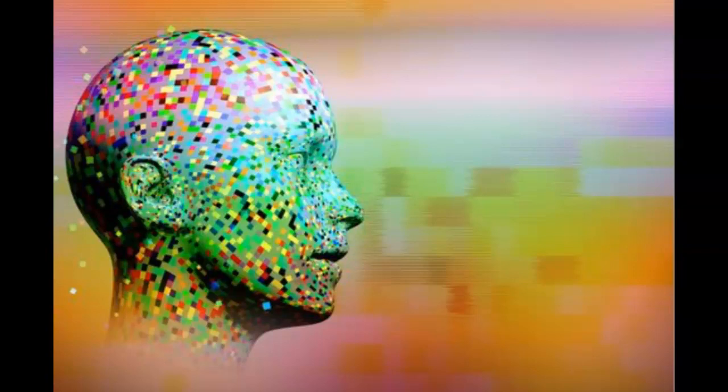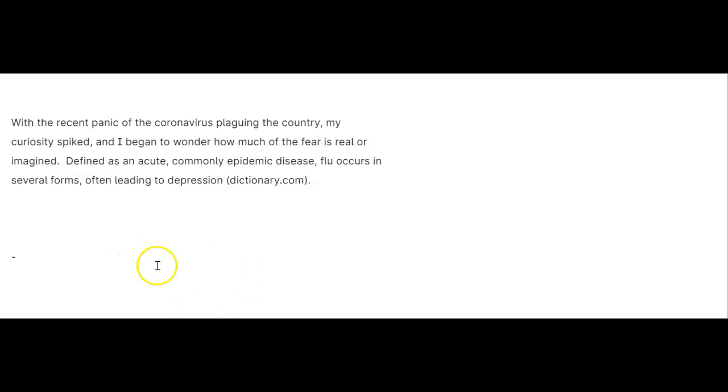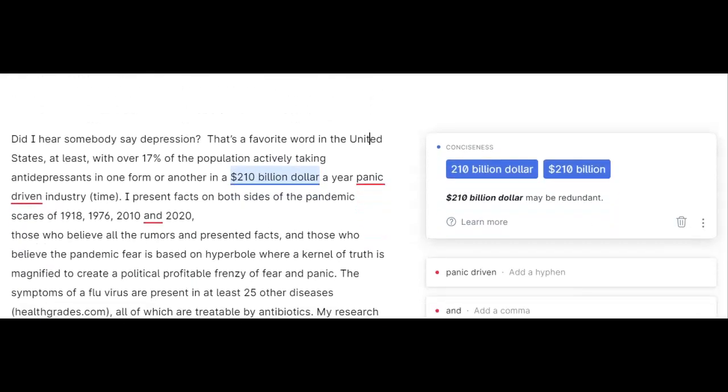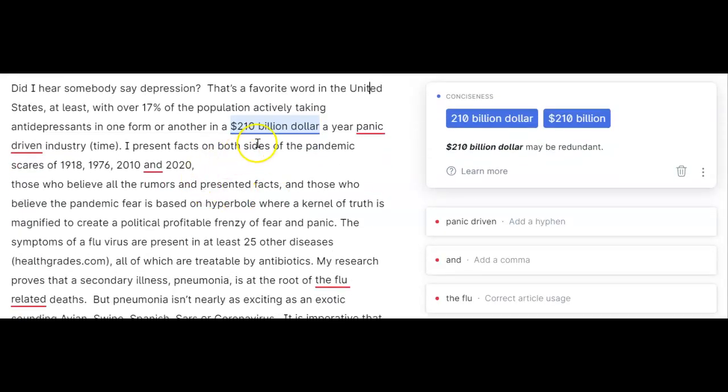Let's take a look at Grammarly. What Grammarly does is ask you to place your content in the box, and then it makes suggestions for ways to correct that wordage. That's fine. That is not plagiarism. And I put in some content from an essay that I wrote called Prophets of Fear, and it found a really neat error. This is an absolute error.